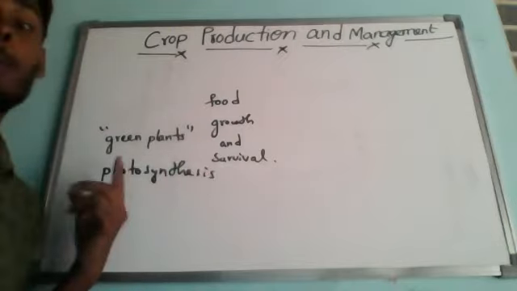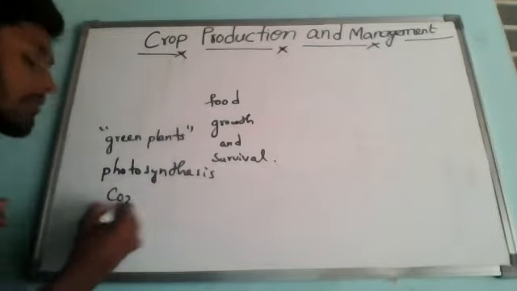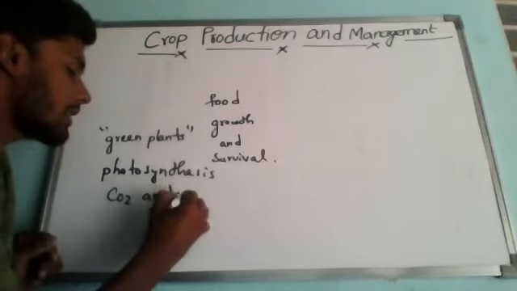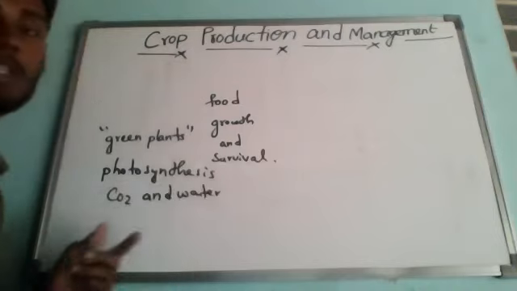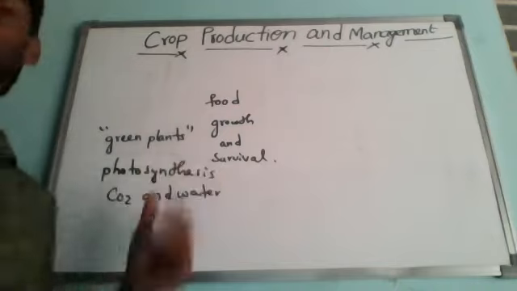Photosynthesis uses substances like carbon dioxide and water, in the presence of sunlight energy. Correct or not? So that is what we call the photosynthesis reaction.